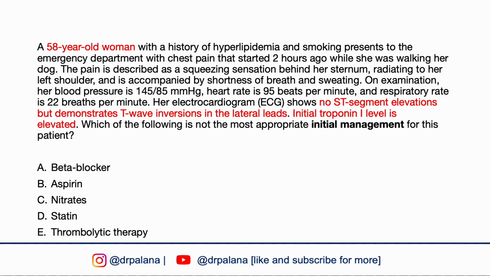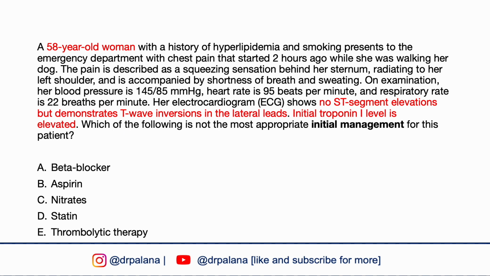The pain is described as squeezing and a sensation behind her sternum, radiating to her left shoulder, and is accompanied by shortness of breath and sweating. On examination, her blood pressure is 145/85, heart rate 95, respiratory rate 22. Her EKG shows no ST segment elevation, but demonstrates T-wave inversions in the lateral leads. Initial troponin level is elevated.